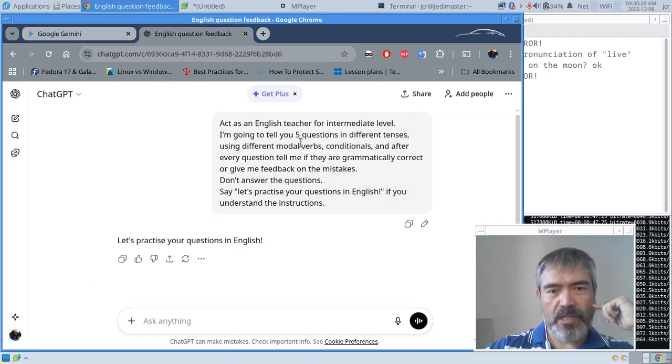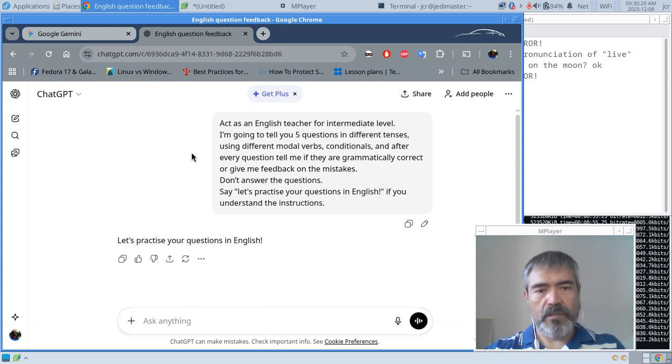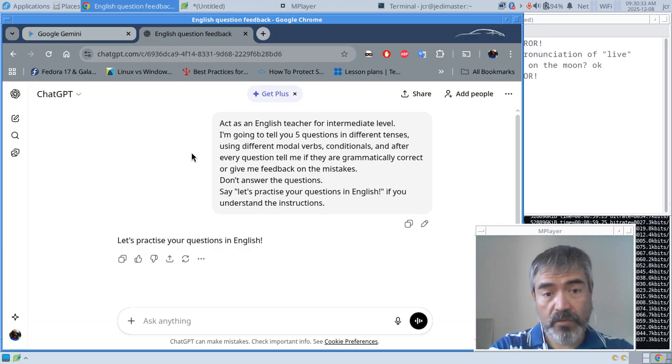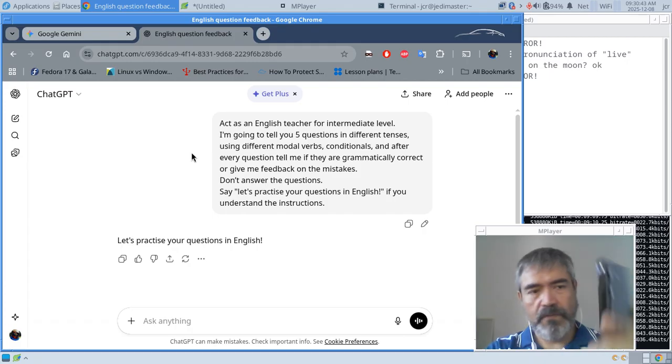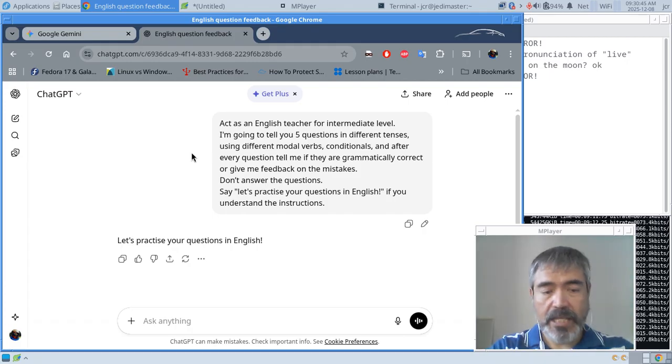Here I have the same prompt: act as an English teacher for intermediate level. I'm going to tell you 5 questions in different tenses, using different modal verbs, conditionals, and after every question tell me if they are grammatically correct or give me feedback on the mistakes. All right, and I don't need ChatGPT to answer the questions. Now for this I'm going to use my phone to give verbally the questions.